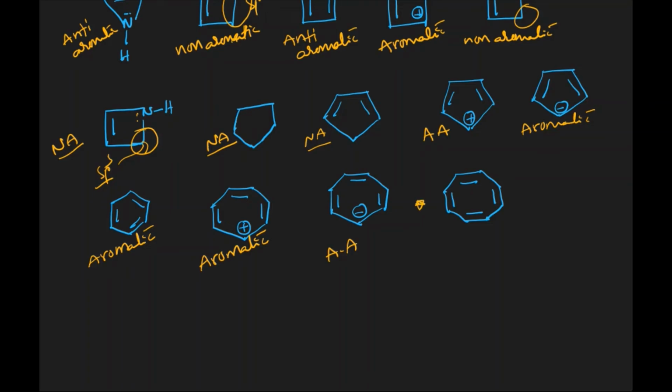Here it is an exception. Generally, it's cyclic planar, all are sp2 hybridized, and the number of delocalizing electrons is 8. We assume that it is anti-aromatic, but it is not anti-aromatic because of its geometry. The shape of this particular structure is going to be tub geometry, because of which the compound becomes non-planar, complete delocalization won't take place. That is why the compound is non-aromatic.